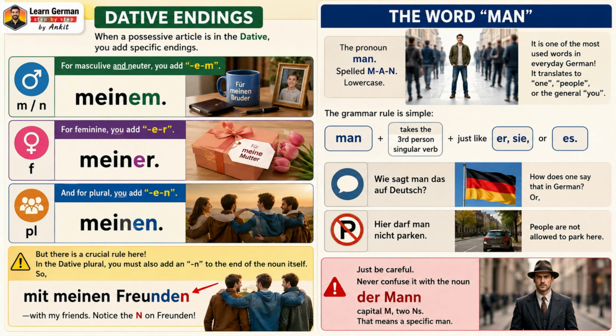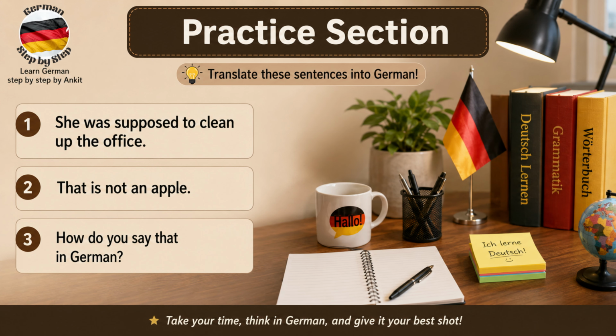Or, hier darf man nicht parken. People are not allowed to park here. Just be careful. Never confuse it with the noun, der Mann, capital M, 2 N's. That means a specific man. All right, enough theory.